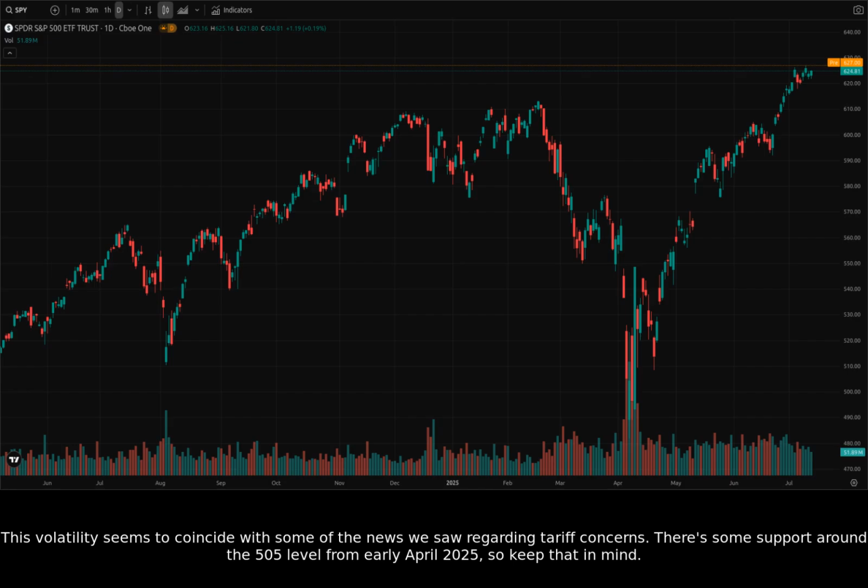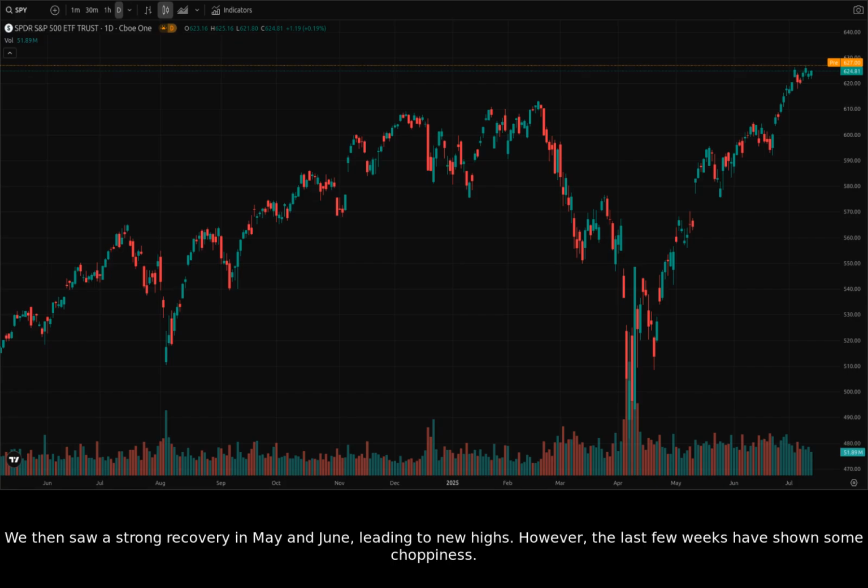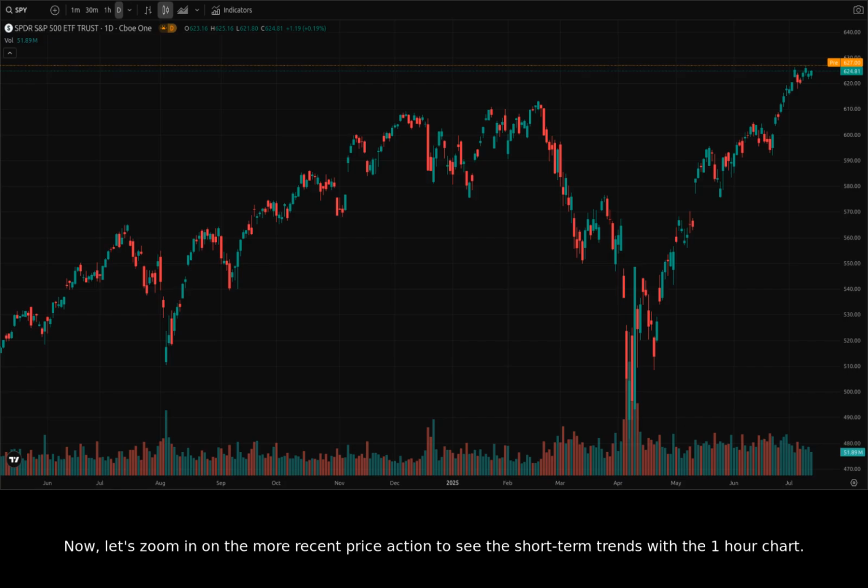There's some support around the 505 level from early April 2025, so keep that in mind. We then saw a strong recovery in May and June, leading to new highs. However, the last few weeks have shown some choppiness. Now, let's zoom in on the more recent price action to see the short-term trends with the 1-hour chart.